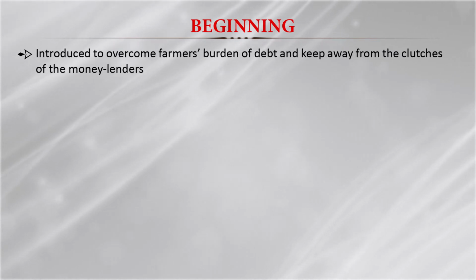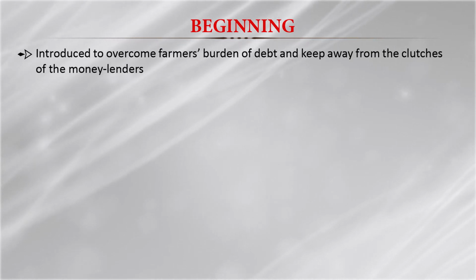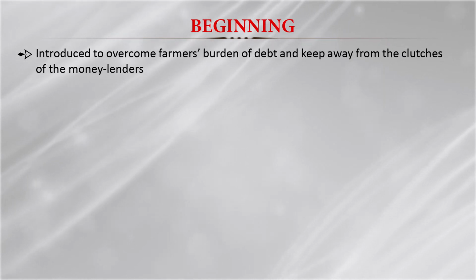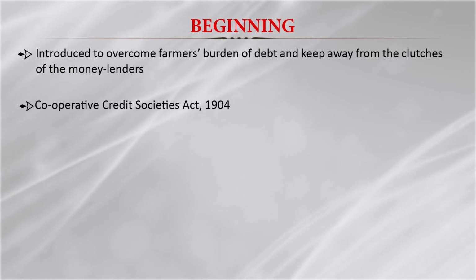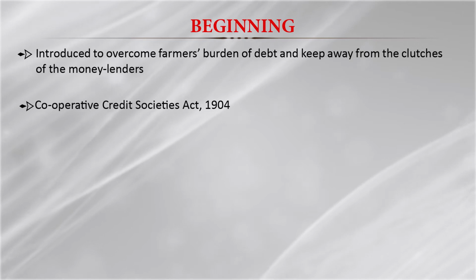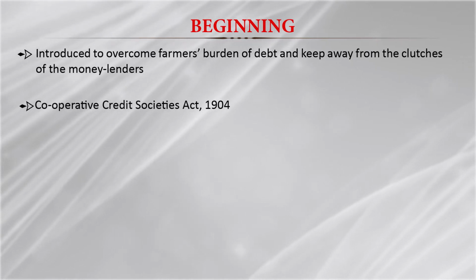So the basic idea for establishing the cooperative society was to free them from the clutches of the money lenders. The formal beginning of the cooperative society was in 1904 with the enactment of the Cooperative Credit Society Act.